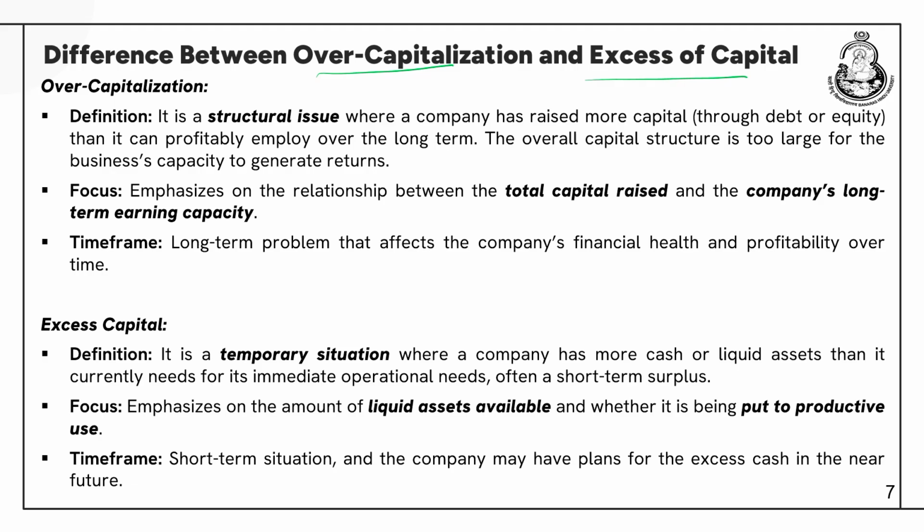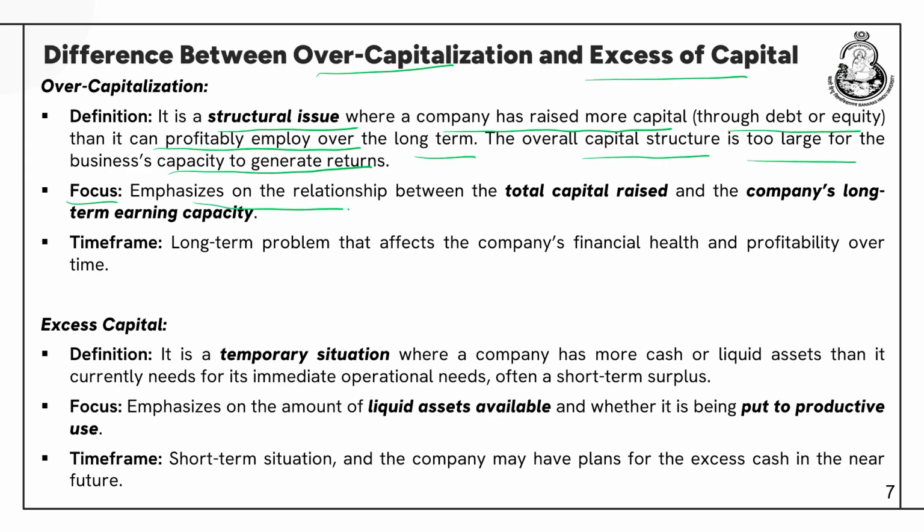So, what is over-capitalization? It is a structural issue where a company has raised more capital through debt or equity than it can profitably employ over the long term. It is a long term issue where a company has raised more capital either through issuing equity shares or issuing debentures. The overall capital structure is too large for the business capacity to generate returns. What is the focus of this?